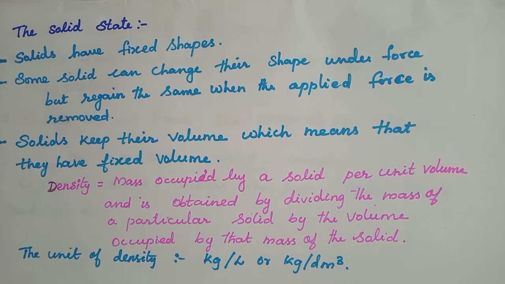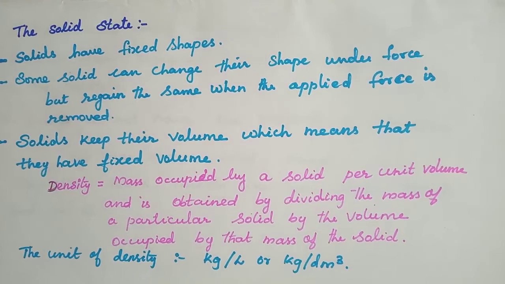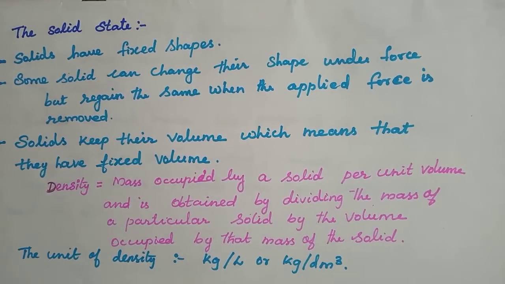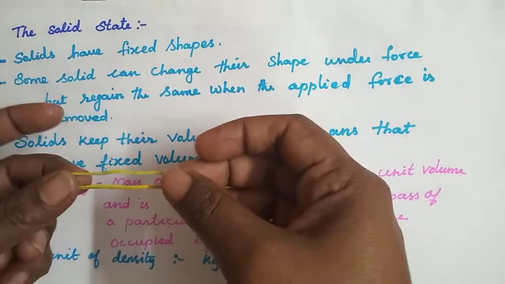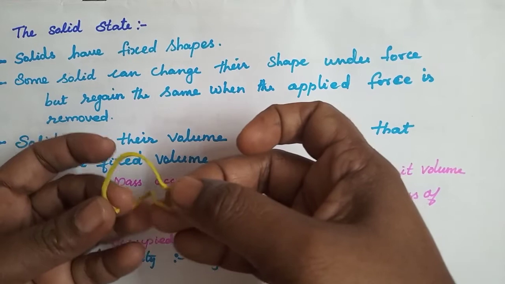Understood? The next one is that some solids can change their shape under force but regain the same when the applied force is removed. So for example, a rubber band. See here, I'm applying some force. These are rubber bands, children. See, I'm applying some force.